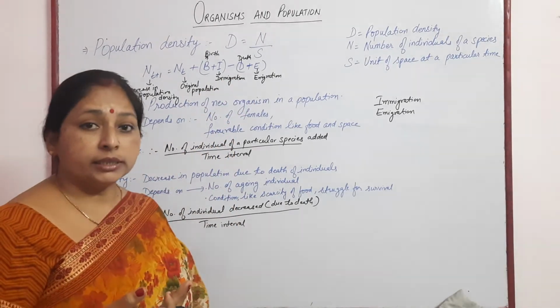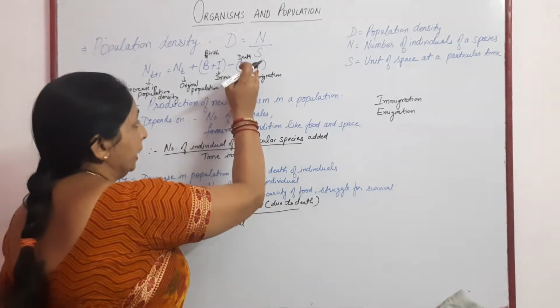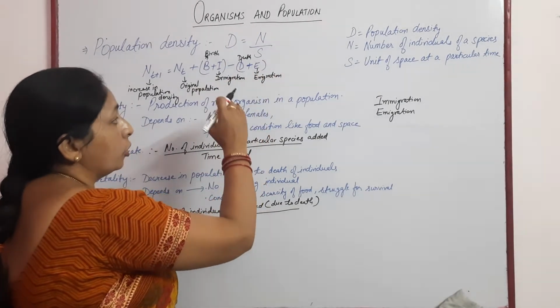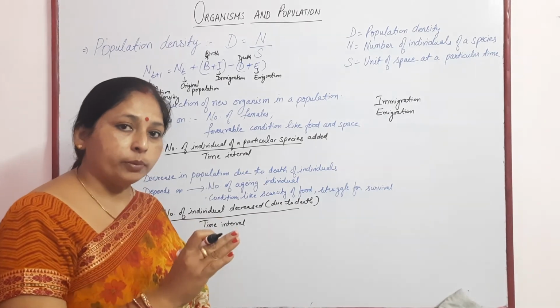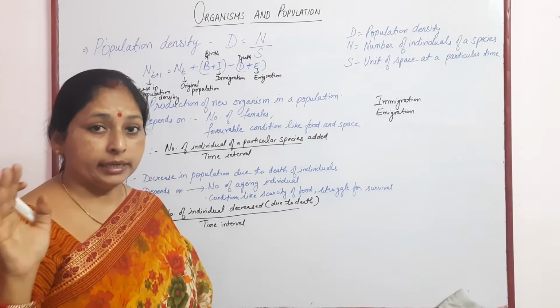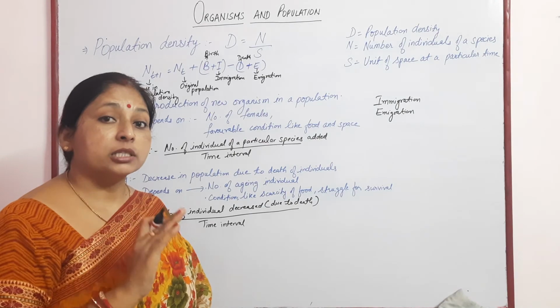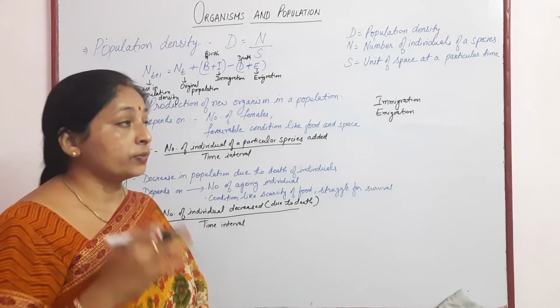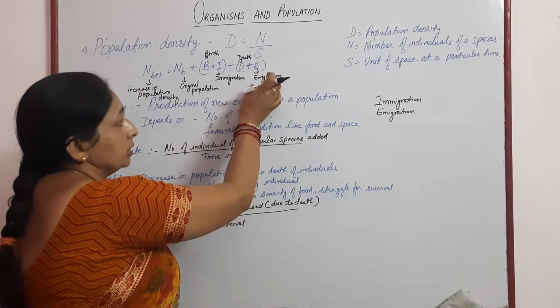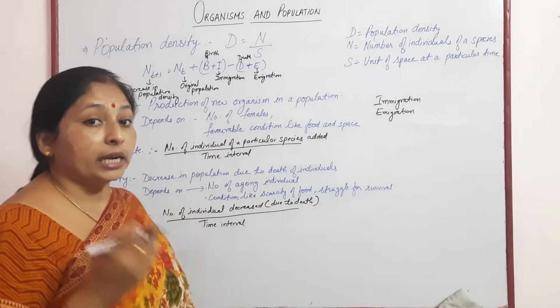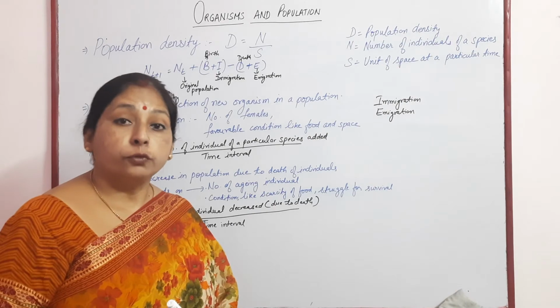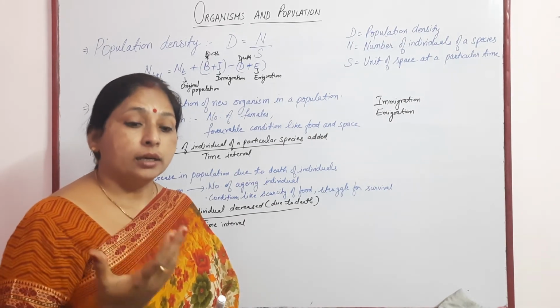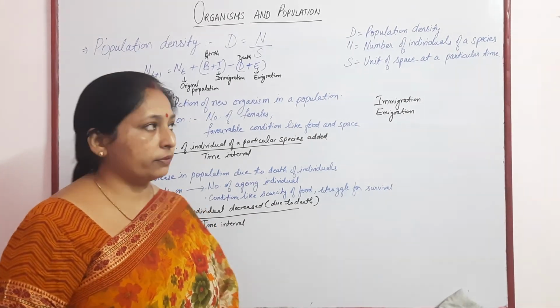Decrease in population density is because of death of individuals or migration of individuals from that population to another area. This migration must be permanent, and these migrations are to get food, space, or better conditions for survival.